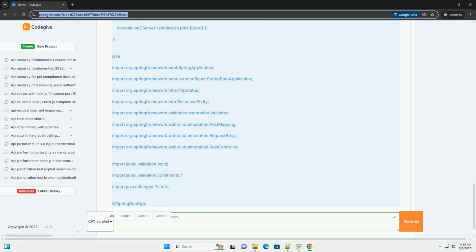Improper type validation. Failing to ensure that input is of the expected type, for example expecting an integer but receiving a string, can lead to errors or unexpected behavior. Lack of range checking. Failing to validate that numeric input falls within an acceptable range, for example a quantity cannot be negative.